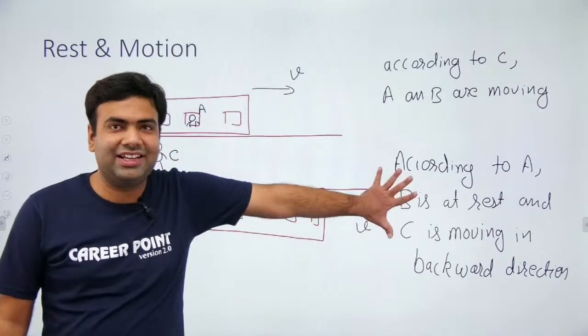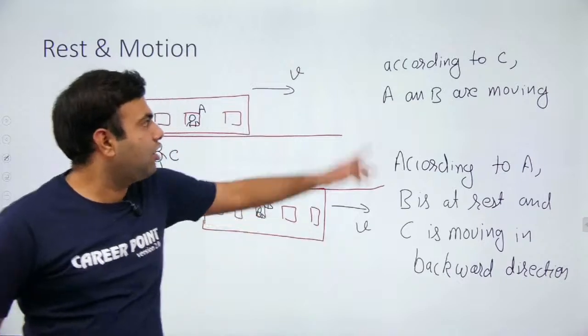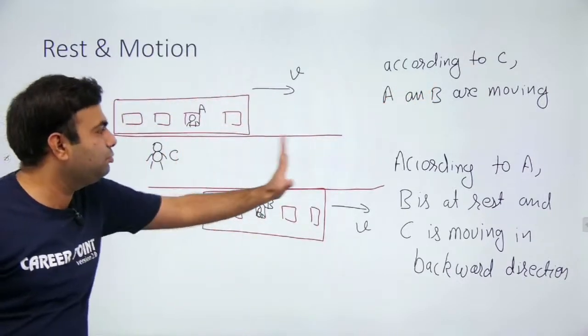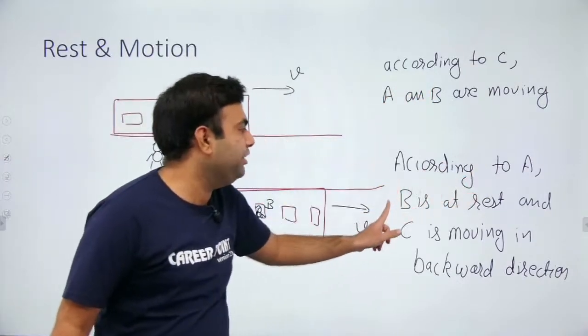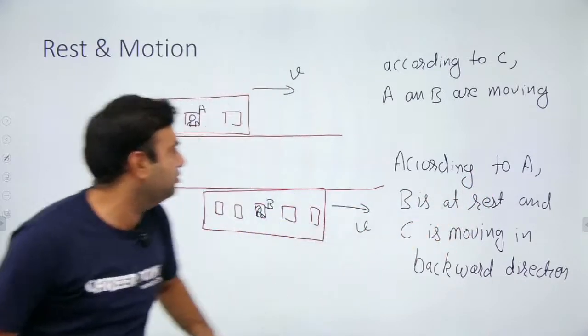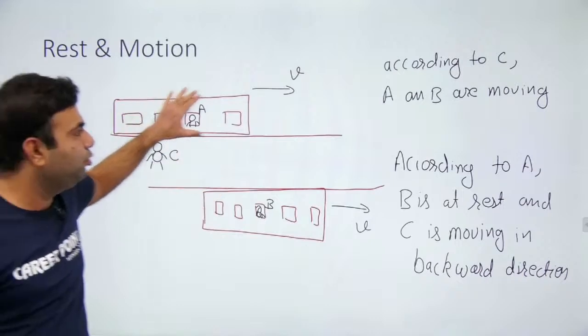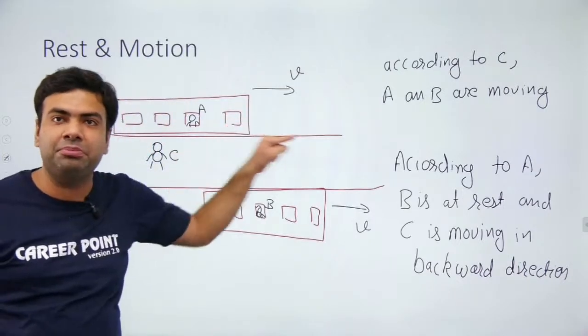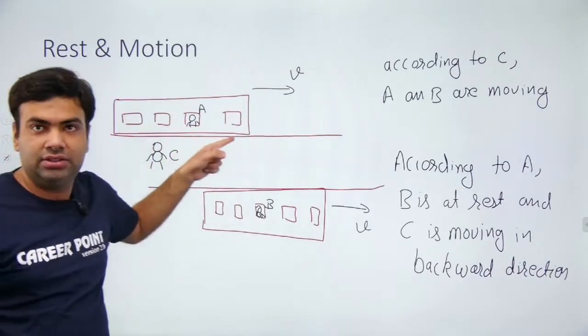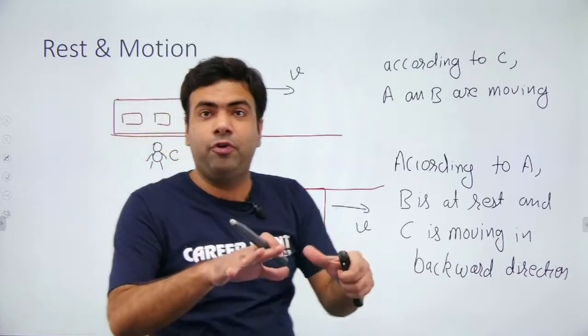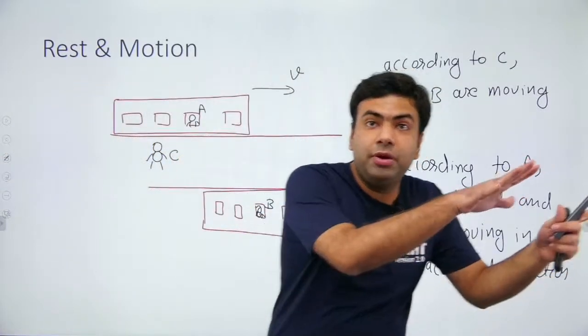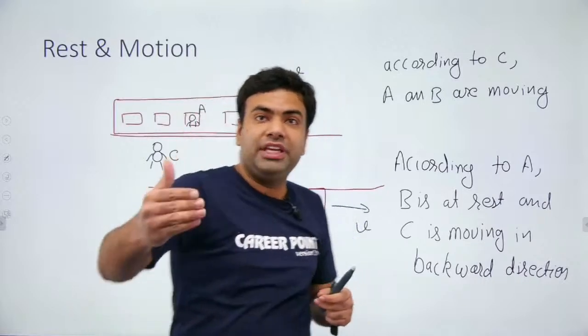Okay, so this is the correct answer, that according to C, A and B are moving, and according to A, B is at rest and C is moving, because with respect to ground, both these trains are moving with same speed in same direction. So A will think that the whole platform along with C is moving backward, but B is at rest.